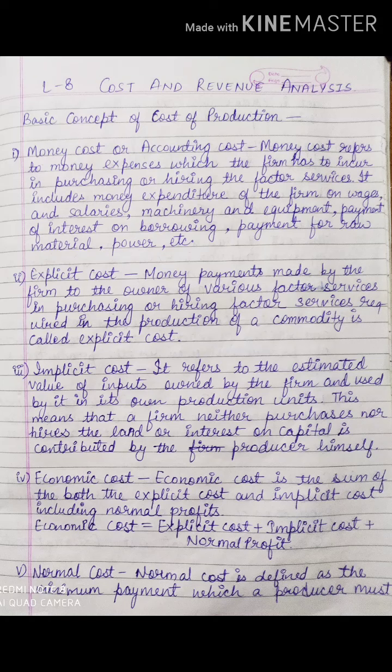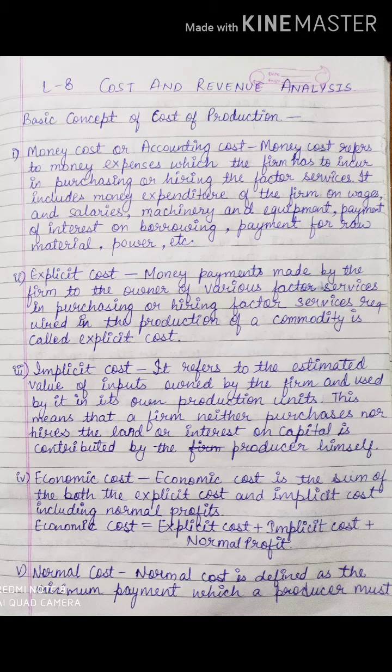The best example is transport. When I want my raw material or my finished goods to be transported, I will pay for transportation. That is, I am hiring it. So anything which I am hiring from outside is explicit cost.